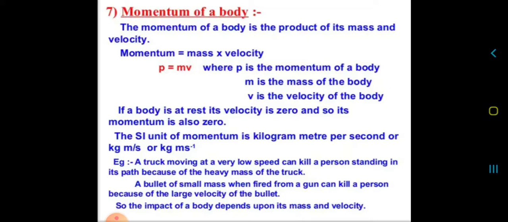In the first case, you can see a truck is moving at slow speed, but its mass is more, so it can kill a person. And in the second case, the mass is small but its velocity is more, so it is also capable of killing a person. In both these cases, the impact of the body depends upon mass and velocity.